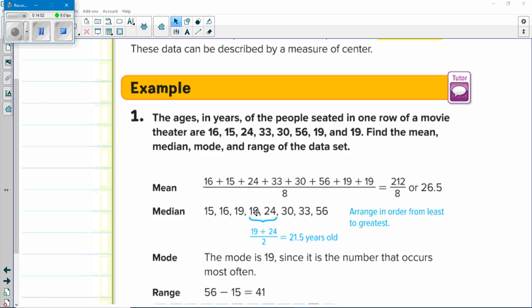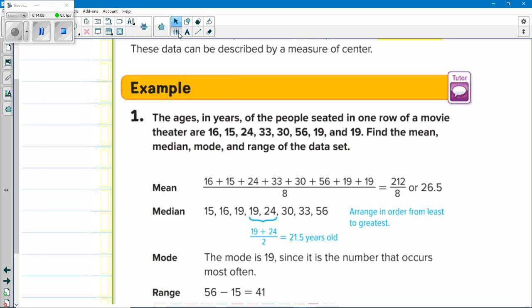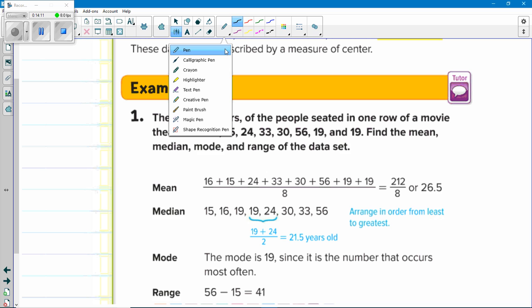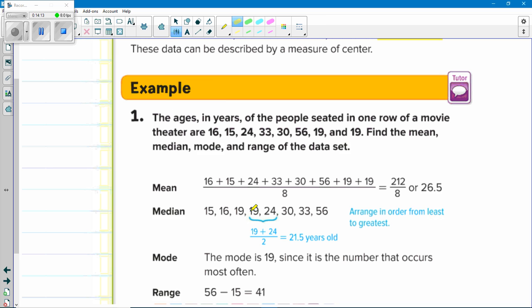No, you shouldn't. But anytime you have an even number of data, you use the 2 middle terms. Since 8 is even, when we go in here to do the median, we're going to go to the 4th and 5th number. To find the number between them, you average them together. You add 19 and 24 and divide it by 2. Now you might be saying, wait a minute, Mr. Demien, the median's not in the list. You're right. The median's not in the list. It's 21.5. And it would be right here in the middle where I just put that line.